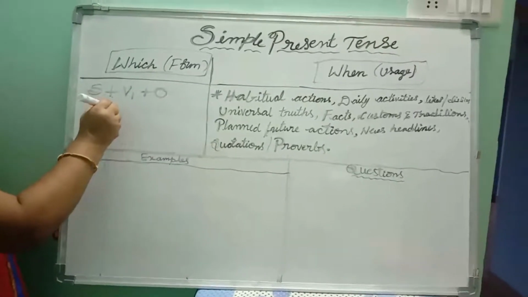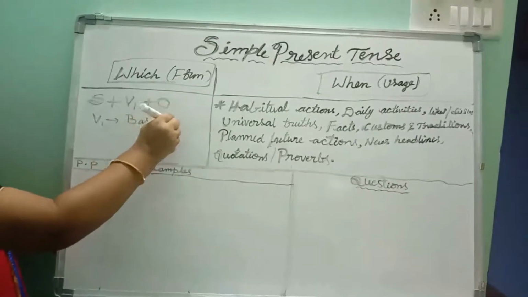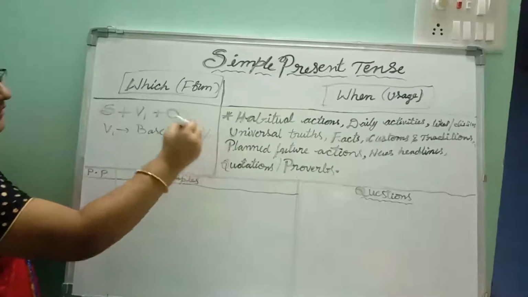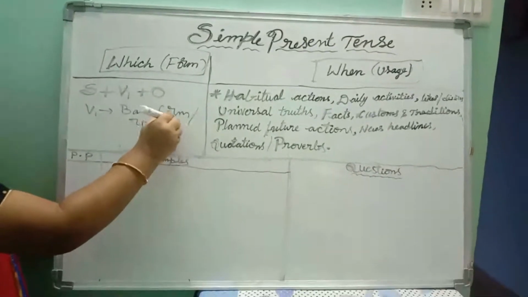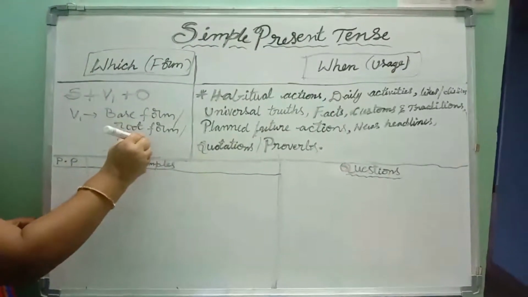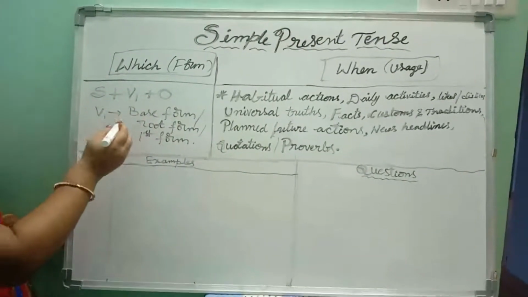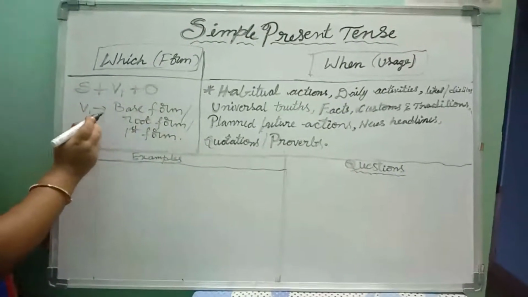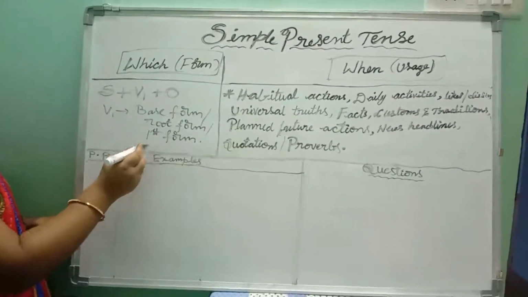Here V1 means the base form of the verb, or we can also say root form of the verb or first form of the verb.